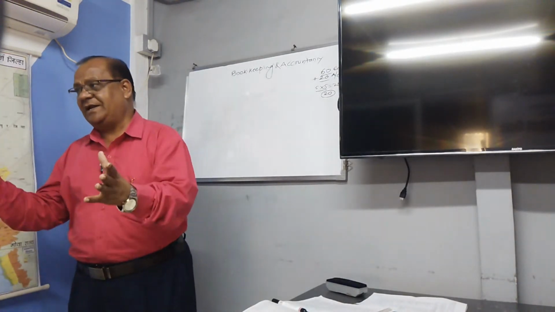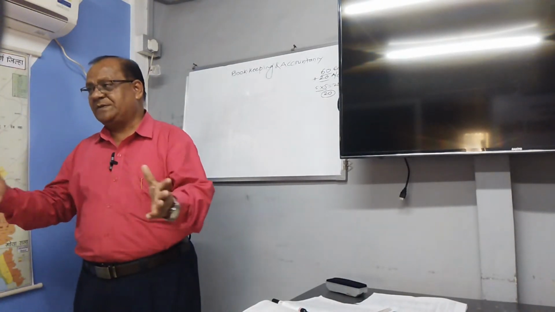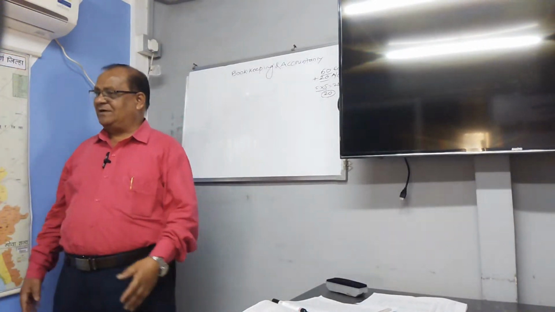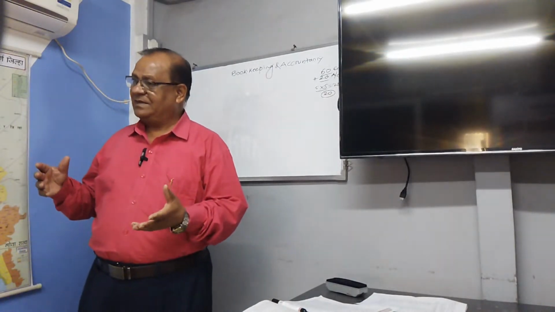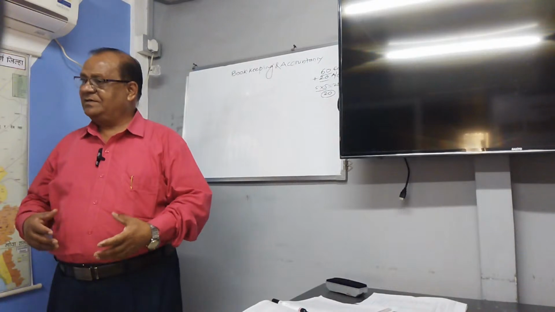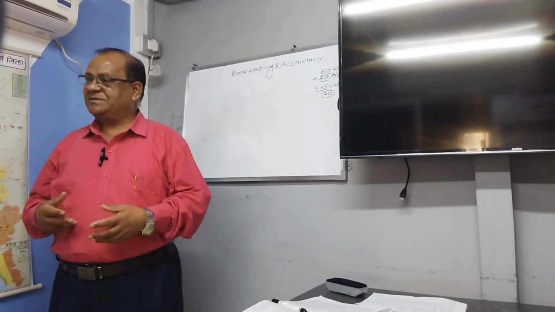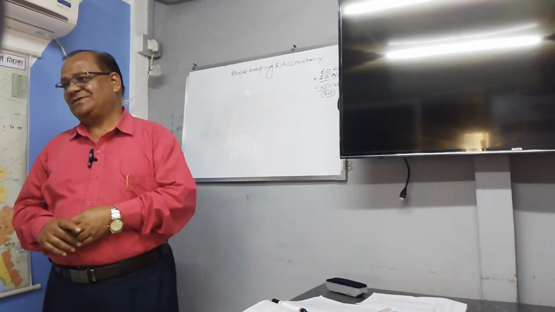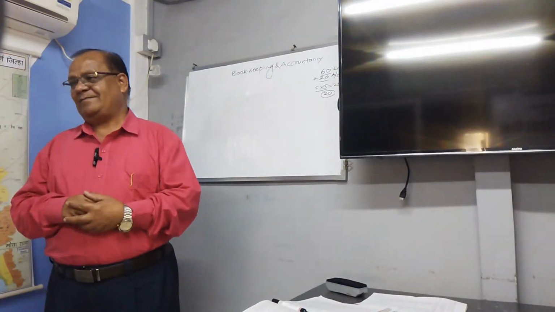First, journal means daily record. Ledger means group of accounts, or any account is called a ledger. For example, purchase account, cash account, sales account, got it? Goods account, then furniture account, computer account, building account, motor car account, scooter account. Any account is called a ledger. Group of accounts is called a ledger.